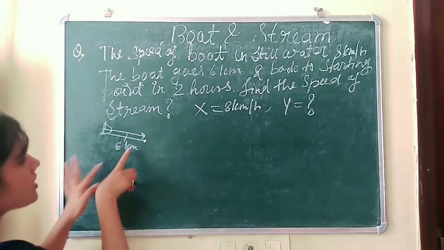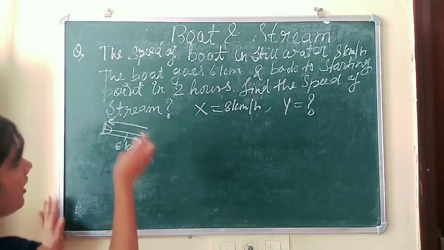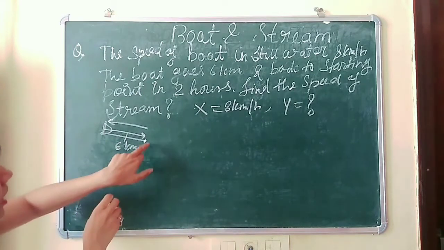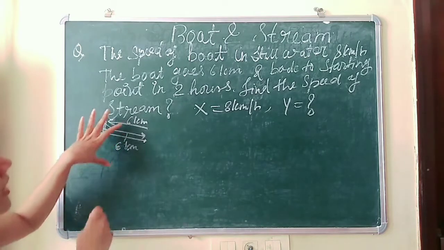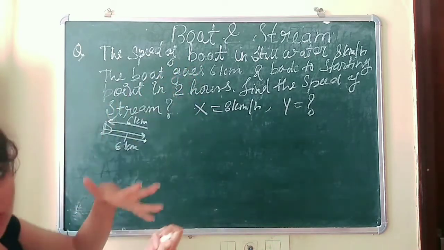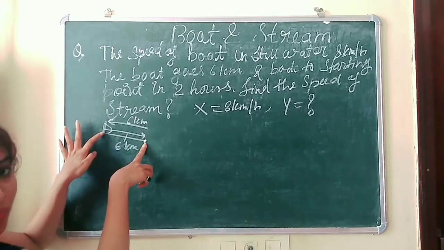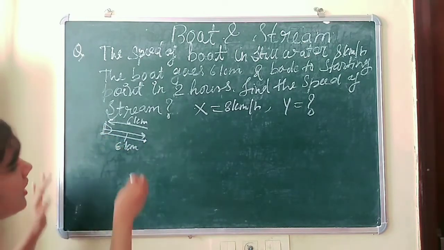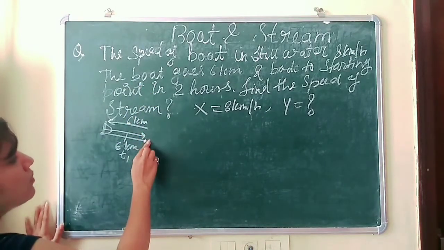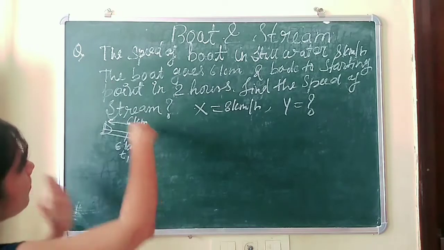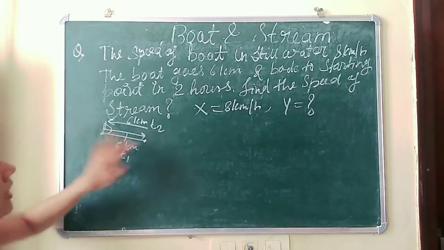After reaching this 6 kilometers, it returns back, and it will reach the starting point. So again it will cover the same distance, that is 6 kilometers. What it has given is that it is taking 2 hours. Okay, so suppose reaching this 6 kilometers in the downward direction, it takes time t1, and then from this point back to the starting point in the upward direction, it takes time t2.